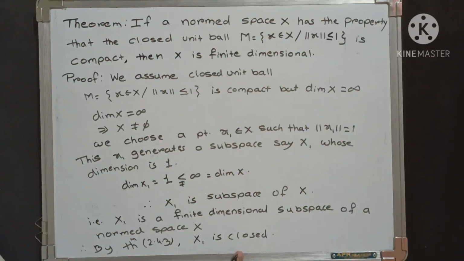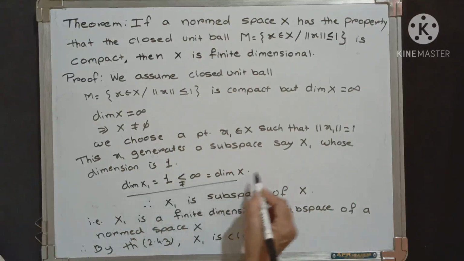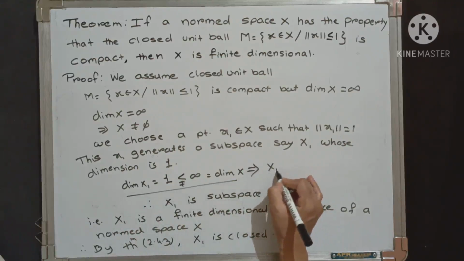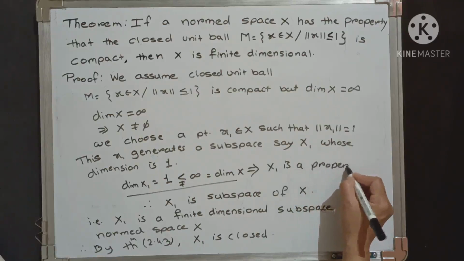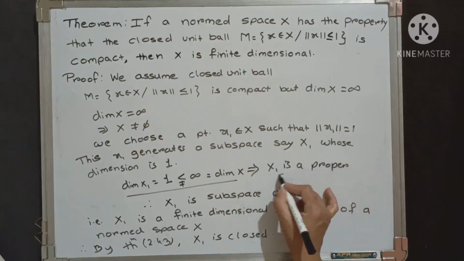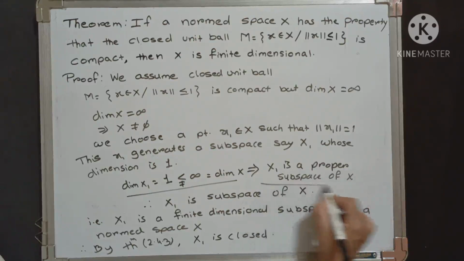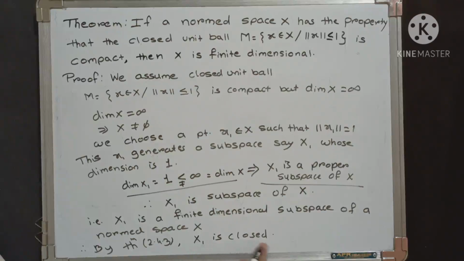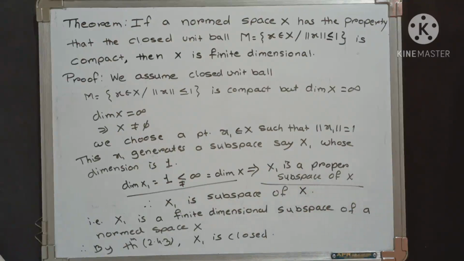Now, X1 is closed. Again, the dimension of X1 is equal to 1, which is strictly less than infinity, that is the dimension of X. Now, this condition implies that X1 is a proper subspace of capital X. From this, we get that X1 is closed, and that X1 is a proper subspace of X. Now we apply these two conditions, and we also apply the Riesz lemma.